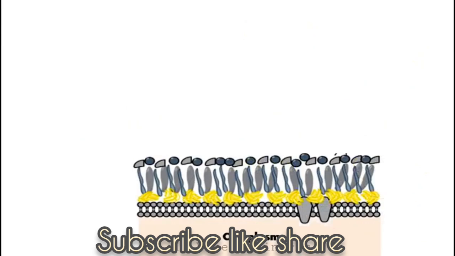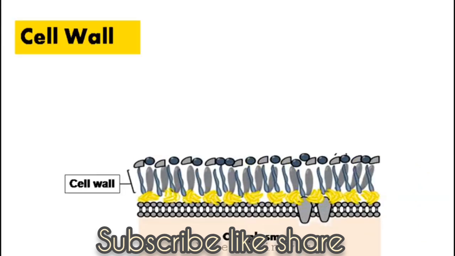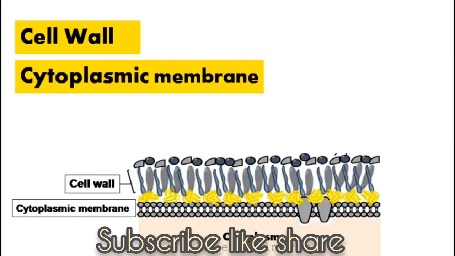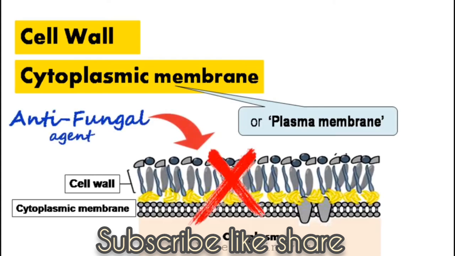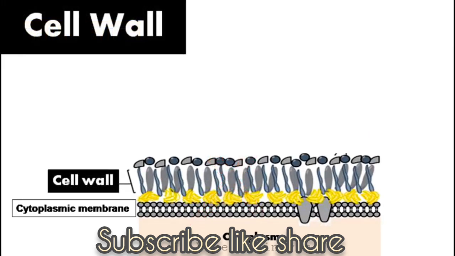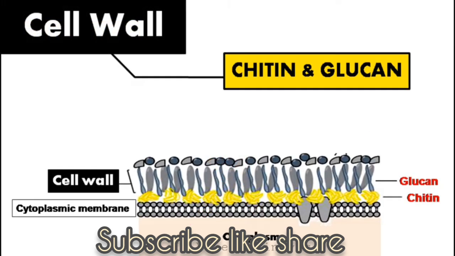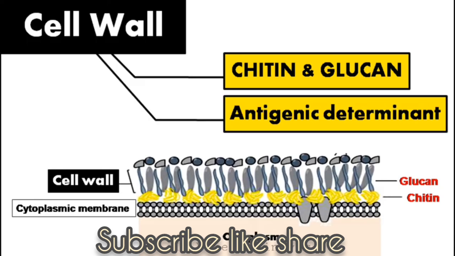Fungal contents are protected and encased inside protective barriers like the cell wall, followed by the cytoplasmic membrane or plasma membrane. These structures protect the fungus from many adverse conditions. So, there are antifungal agents which are used to target these structures. Cell wall: they are rich in chitin and glucan. They play an important role as an antigenic determinant for the fungus.